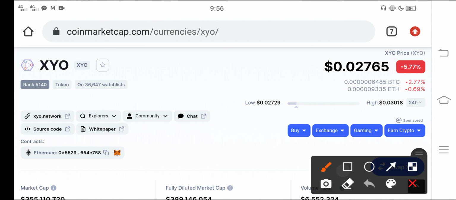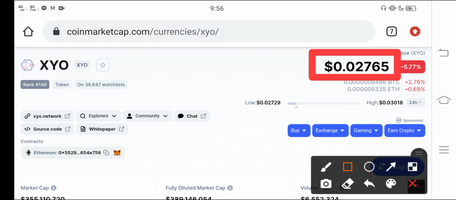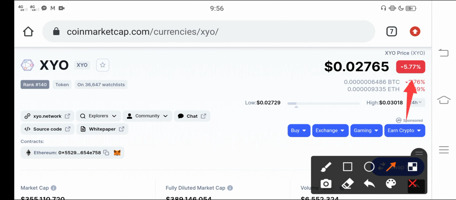Now guys, the current price of XYO is about 0.02765 USD. That is the current price of XYO network. Furthermore, if you look at the price changes of XYO, a negative 5.77% change has occurred in the XYO network, guys. The prices have dumped very badly, guys, but that doesn't mean you should decide to sell.